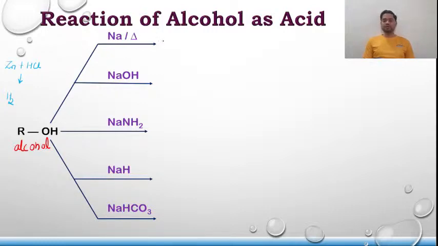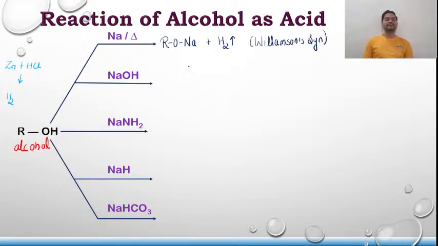The moment sodium is added to alcohol, it forms a compound known as RONa. That means the sodium will displace the hydrogen from here, and there will be bubbling of hydrogen gas. What is formed is RONa. Remember this for one of the special reactions: RONa is used for Williamson synthesis. Williamson synthesis is used to prepare ethers, be it a symmetrical ether or an unsymmetrical ether. So please remember this.